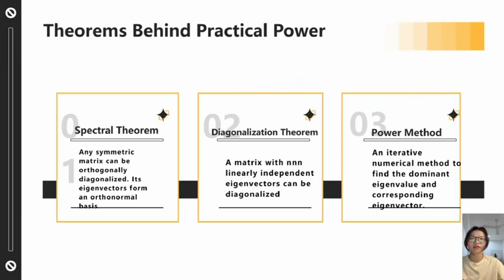The spectral theorem tells us that any symmetric matrix can be orthogonally diagonalized using its eigenvectors. The diagonalization theorem states that a matrix with enough linearly independent eigenvectors can be transformed into a diagonal form. Lastly, the power method offers a simple way to approximate the dominant eigenvalue and eigenvector. These theorems help us simplify complex matrices and are the basis for many practical applications.